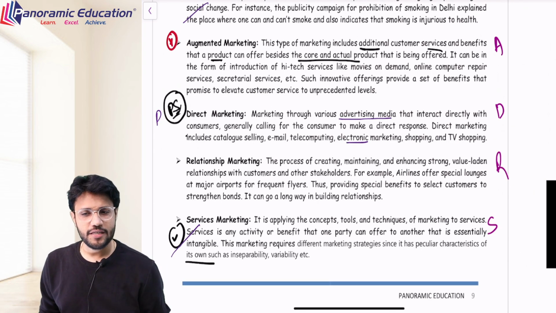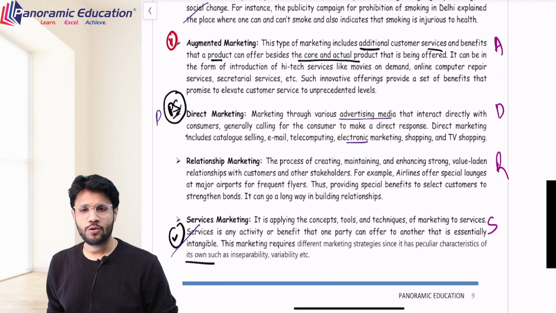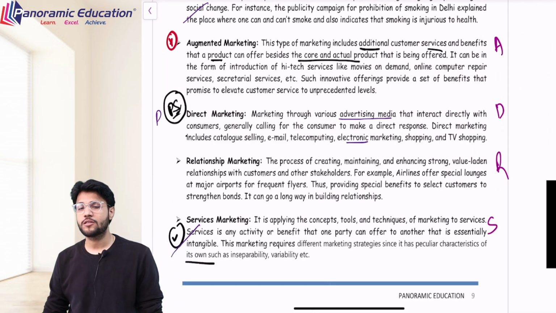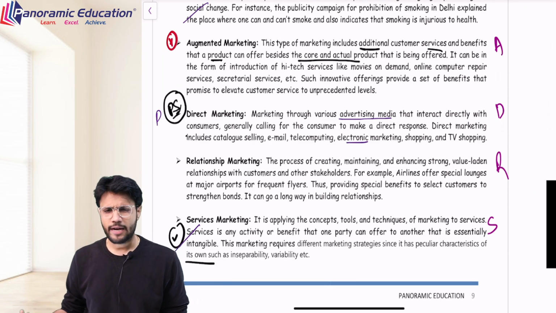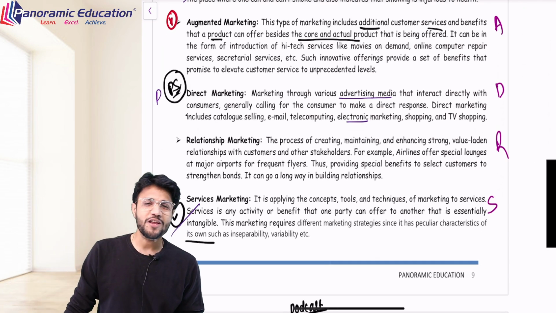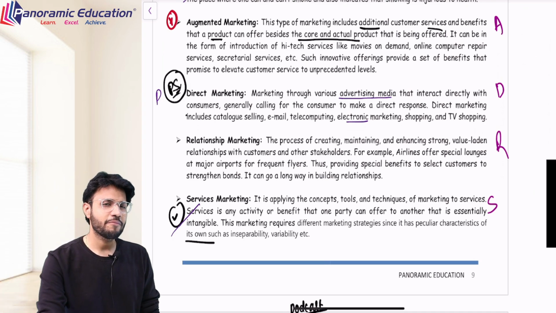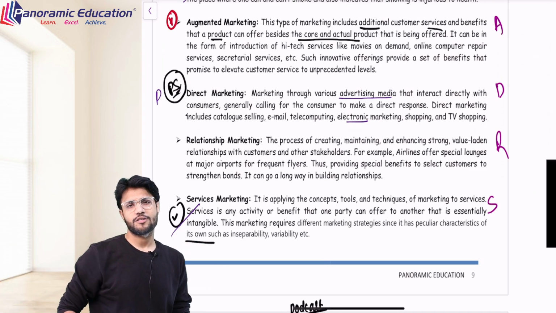Well, everything which we see, where your product is there and you are advertising to everyone. For example, classes usually use pamphlets and all to market themselves. That is direct marketing. Relationship marketing, a very good way. Well, relationship marketing is not about creating new customers, it's about maintaining the existing customers.